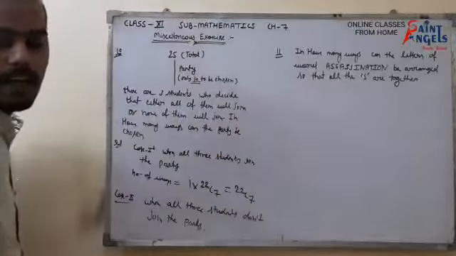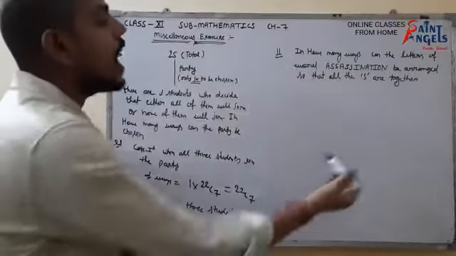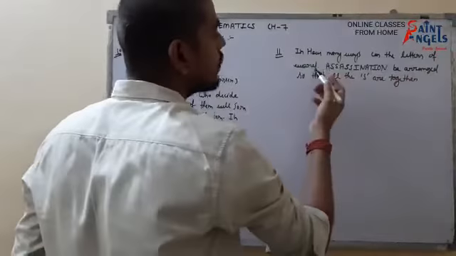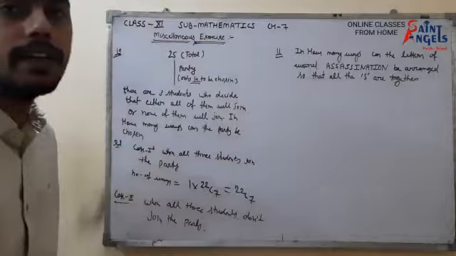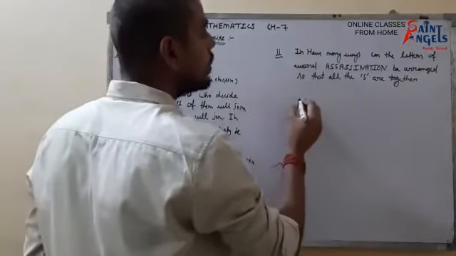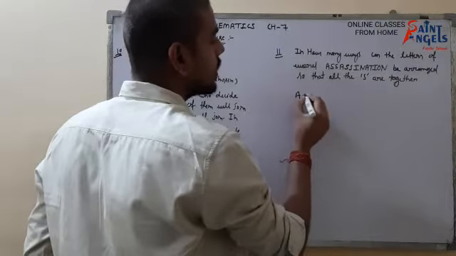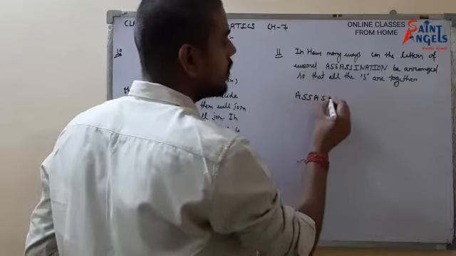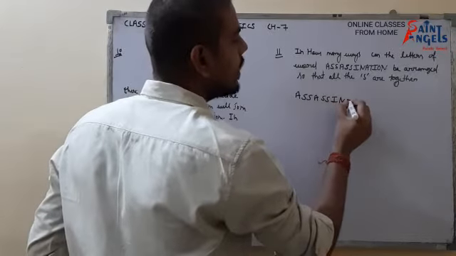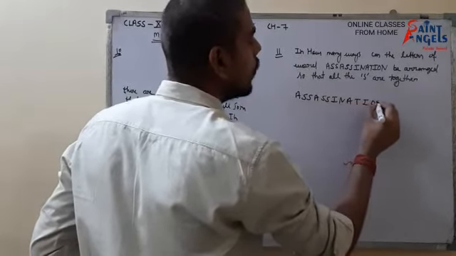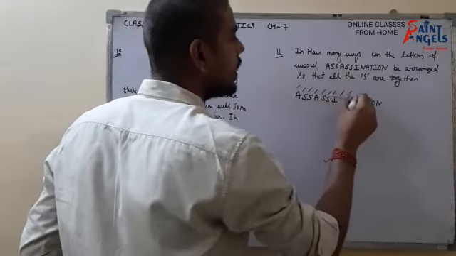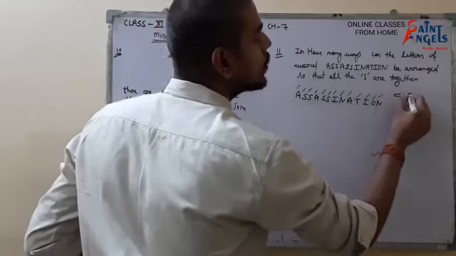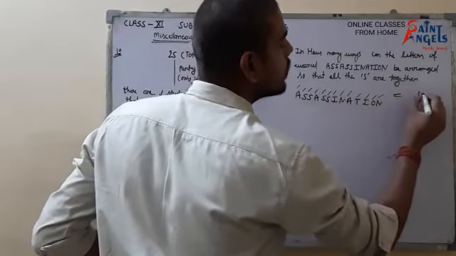Now look at question number 11. Question number 11 is: in how many ways can the letters of the word ASSASSINATION be arranged so that all the S's are together? Okay, so first of all we have to count how many letters there are. A, double S, I, N, A, T, I, O, N. 1, 2, 3, 4, 5, 6, 7, 8, 9, 10, 11, 12, 13. Total 13 letters are there.